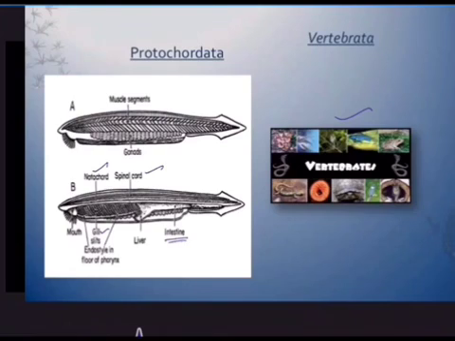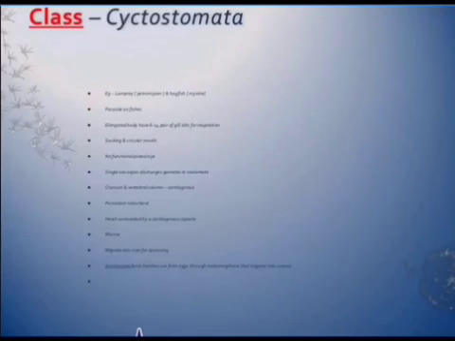And you can see here virtually the characteristics of class Cyclostomata, which we discussed just now. For example, you must remember lamprey. It is a parasite on fishes. That is important. Elongated body, 6 to 14 pairs of gill slits for respiration, and a mouth for sucking, and there is no functional pineal eye.